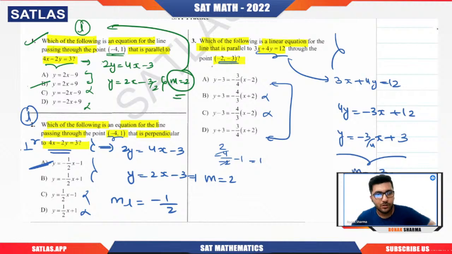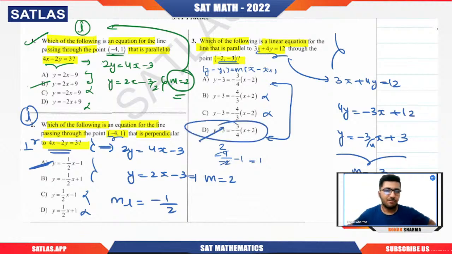Now the point is minus 2 comma minus 3. So this should be y minus y1 equals m times x minus x1. But y is minus 3, so this will become y plus 3. And this will become x plus 2 because it is minus 2. So D is absolutely correct. I don't think that you will require more than a minute. Even if you are slow with the calculation, which is absolutely fine, you should be able to do the question well within the time limit. You should be able to do this question with a max of 1 minute.